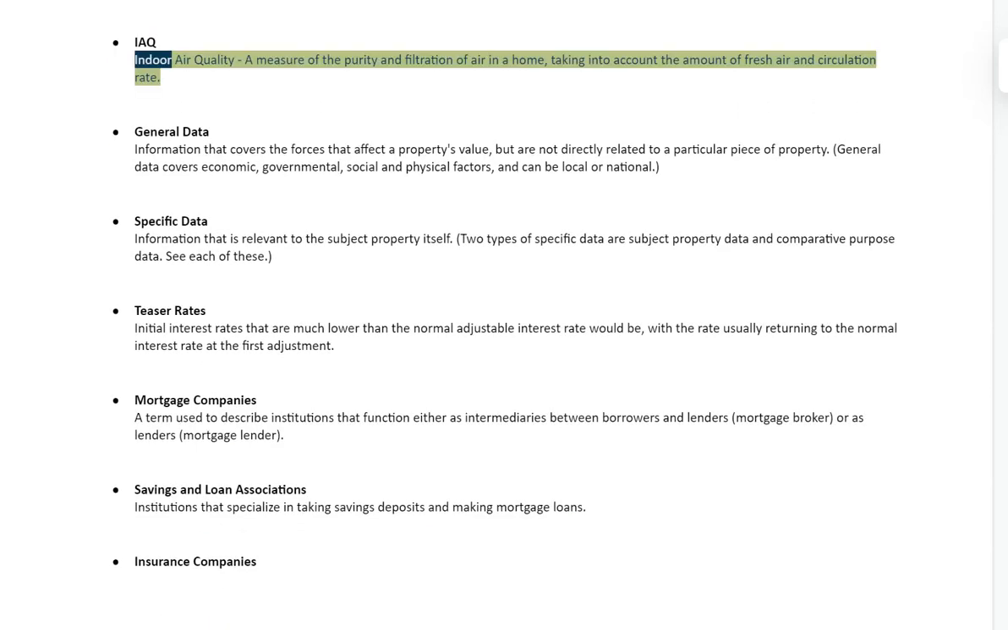IAQ. Indoor air quality, a measure of the purity and filtration of air in a home, taking into account the amount of fresh air and circulation rate.